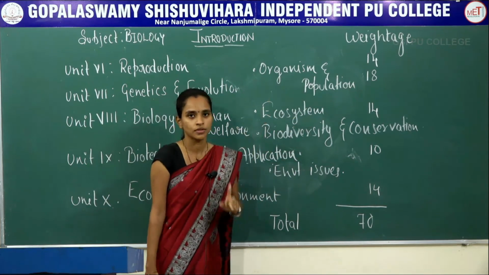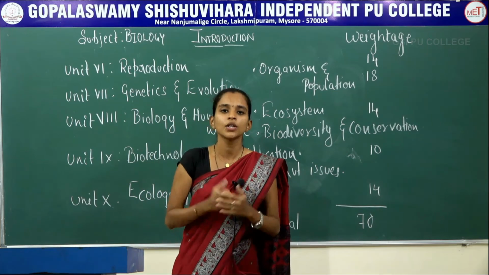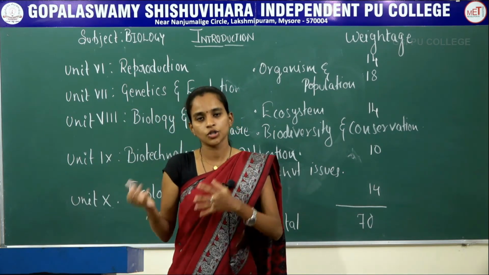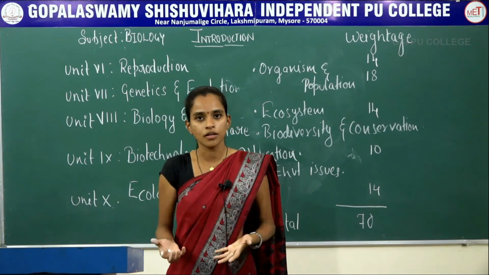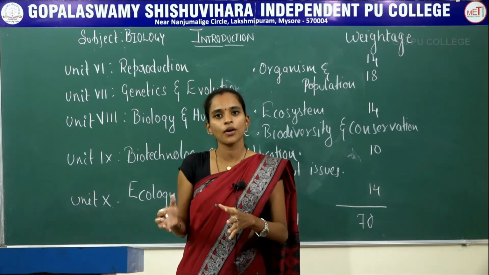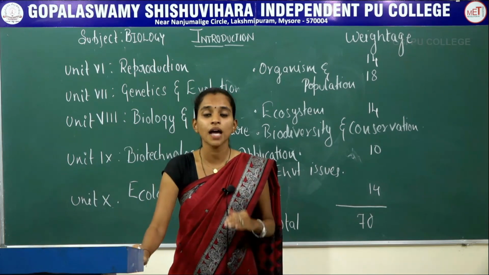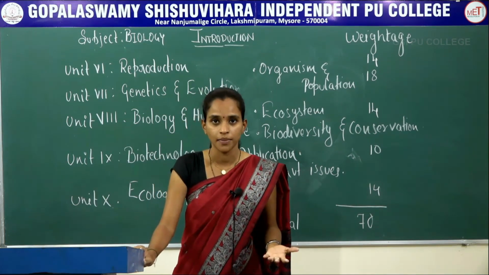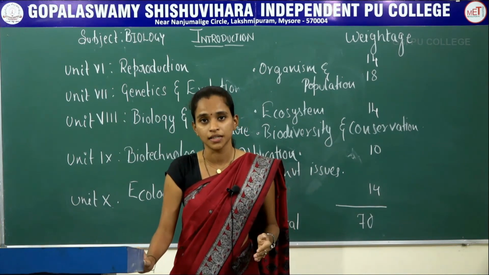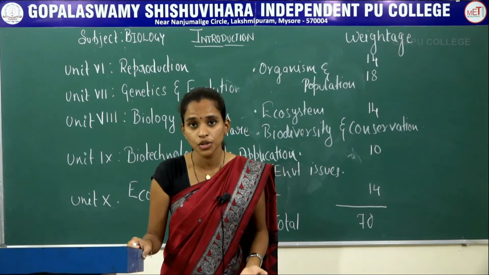So when it comes to the first chapter of the last unit, organism and population, here you will be studying about abiotic factors like temperature, soil, humidity, water, everything, and their effect on the organisms. Plus, you will study how organisms overcome harsh environments. Apart from this, two different types of growth curves will be studied. Population attributes will be studied.